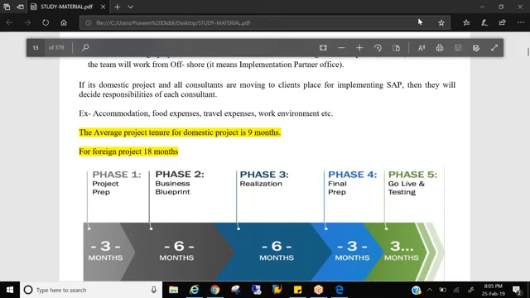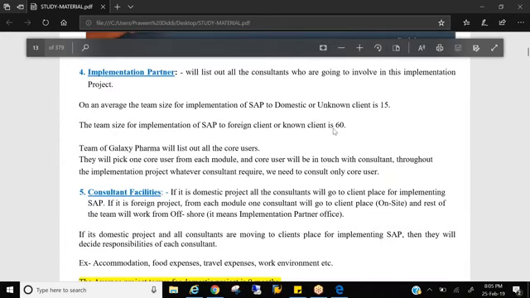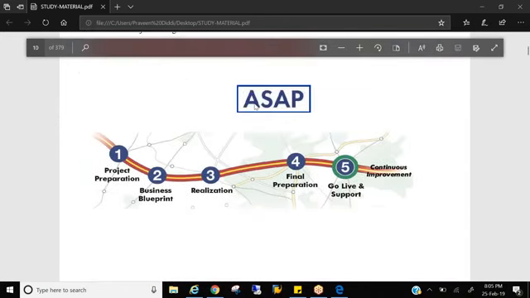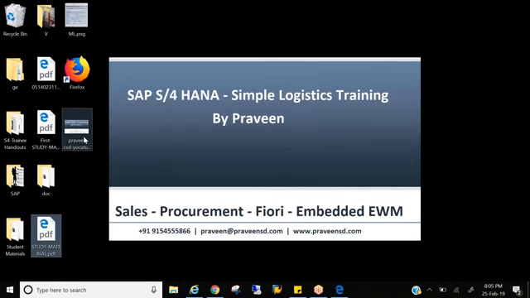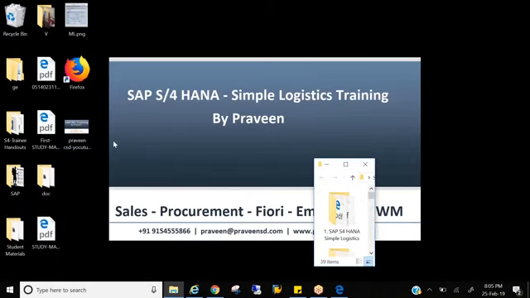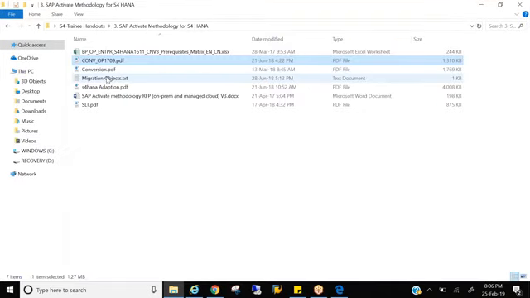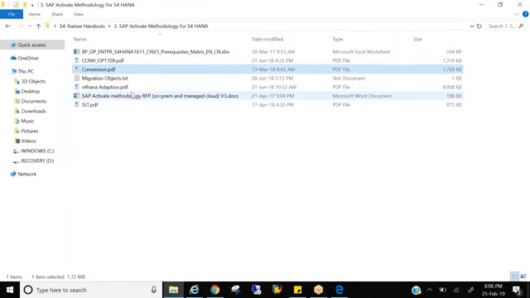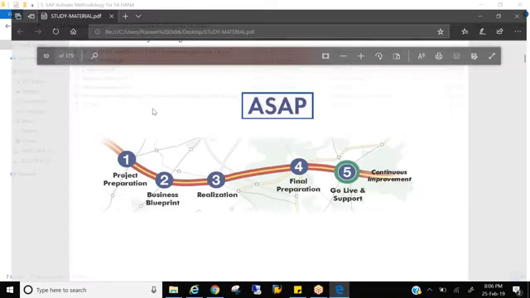So first, let me tell you what is the Activate methodology compared to the ASAP methodology that we discussed in the last session. I told you, right, ASAP methodology has been in SAP for the last 20 years, since R/3, but SAP has stopped this particular ASAP methodology in S/4HANA, and SAP has come up with a new methodology called the Activate methodology. So let us see what is the Activate methodology. A little introduction, not into the detail, but at least where you can handle the interview questions.